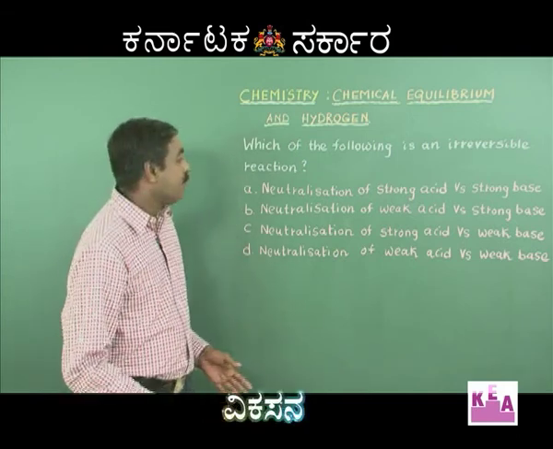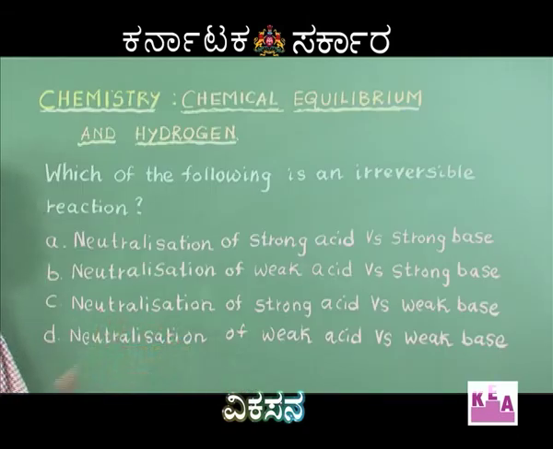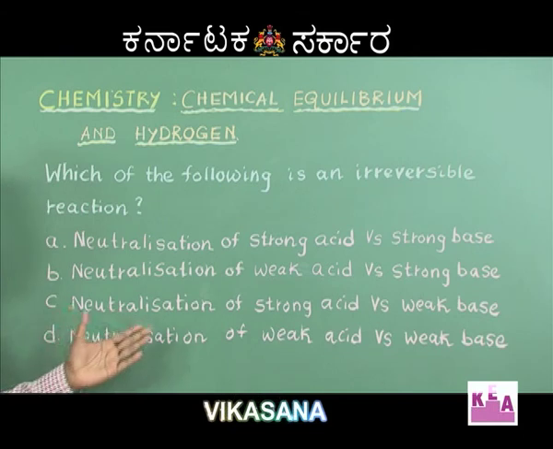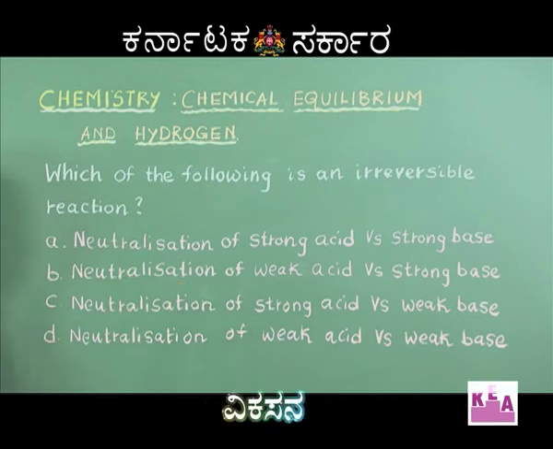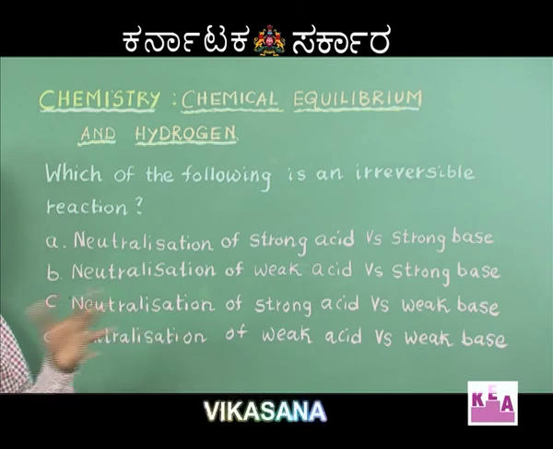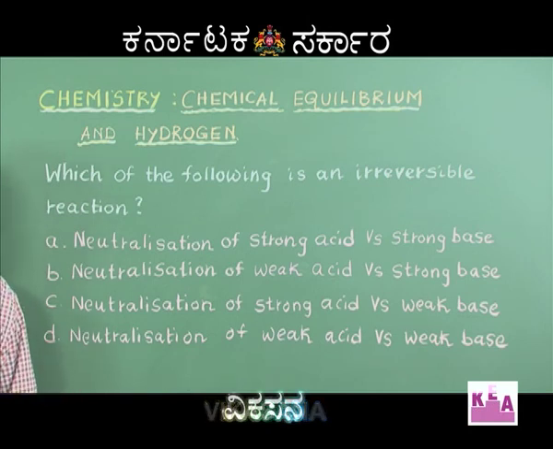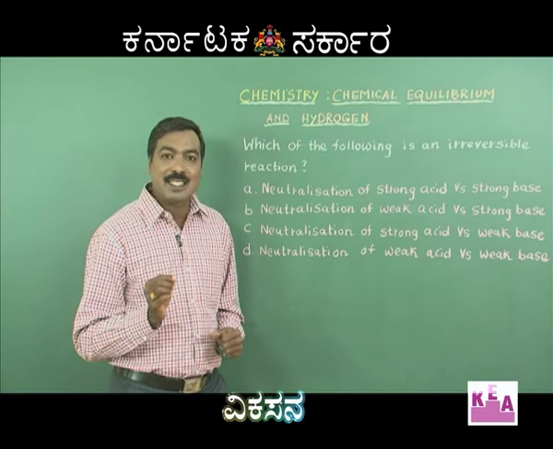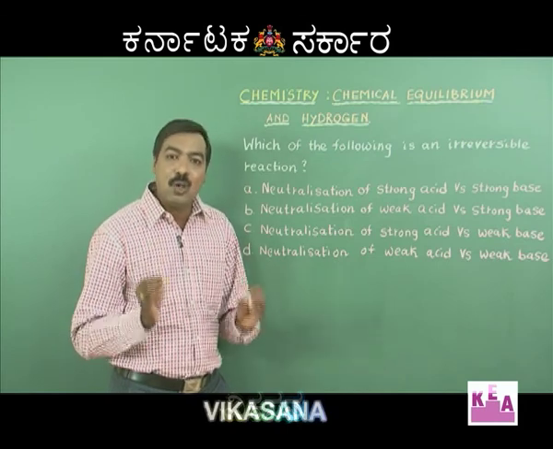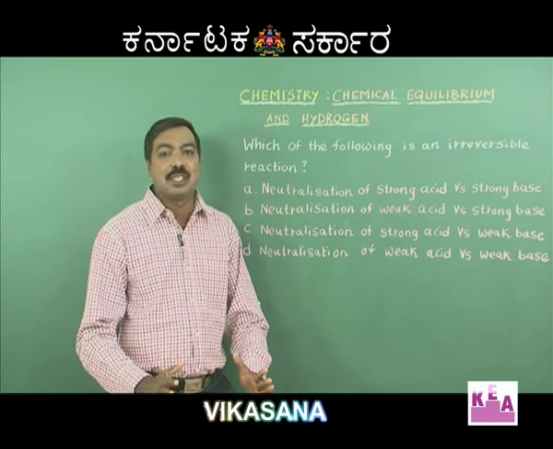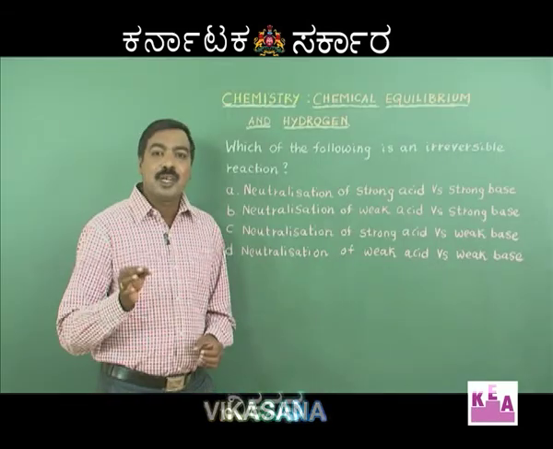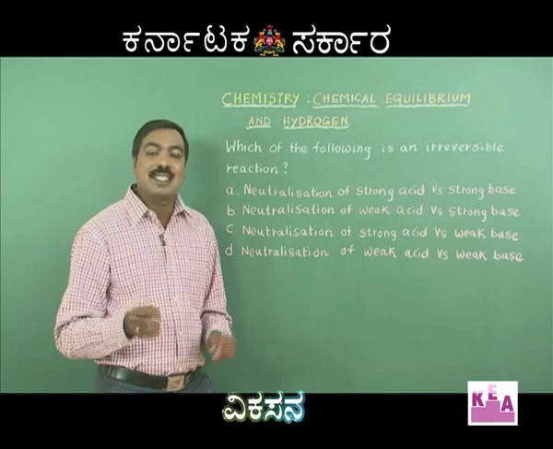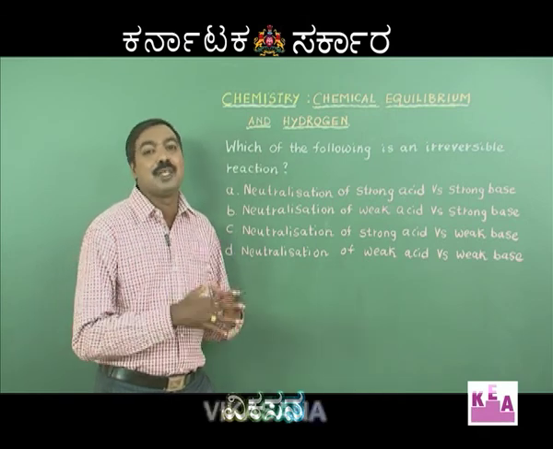Now your options that you have: neutralization of a strong acid versus strong base, neutralization of a weak acid versus strong base, neutralization of a strong acid versus weak base, and the last option, neutralization of a weak acid versus weak base. An underlining statement for you to know about irreversible reaction: neutralization of a strong acid versus strong base is always an irreversible reaction. Let me give you this important point. Neutralization of a strong acid versus strong base is always an irreversible reaction.